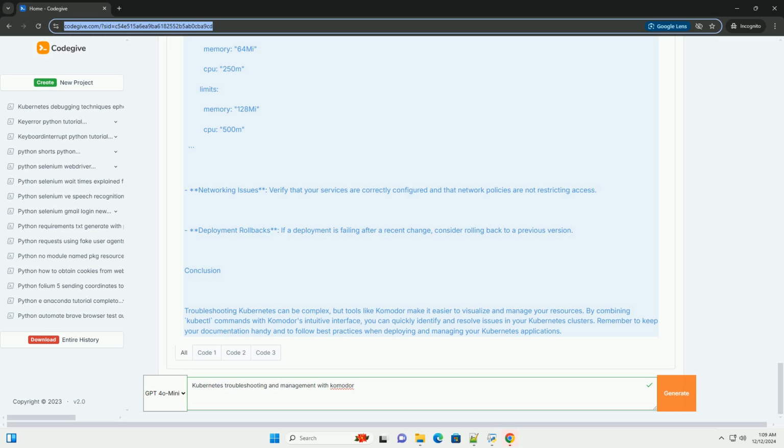Conclusion. Troubleshooting Kubernetes can be complex, but tools like Komodor make it easier to visualize and manage your resources. By combining kubectl commands with Komodor's intuitive interface, you can quickly identify and resolve issues in your Kubernetes clusters. Remember to keep your documentation handy and to follow best practices when deploying and managing your Kubernetes applications.